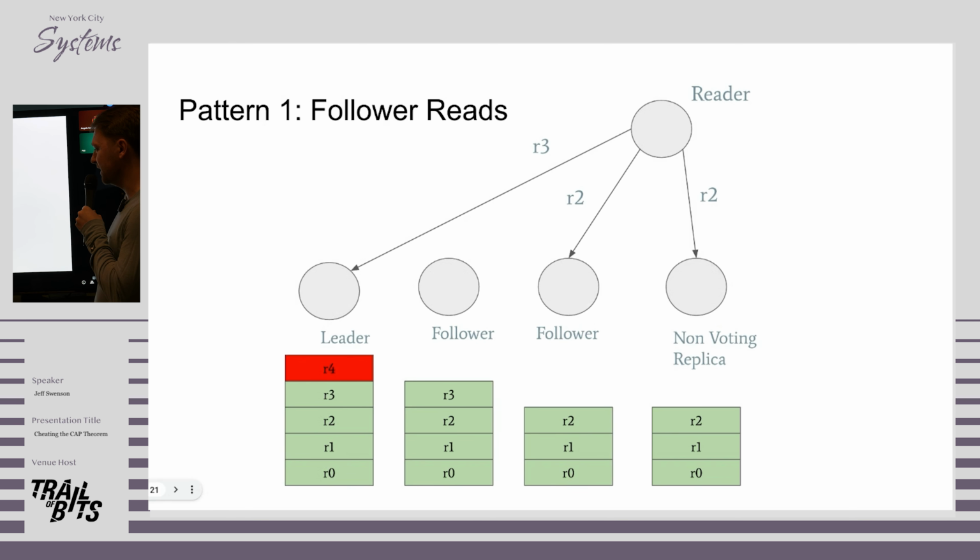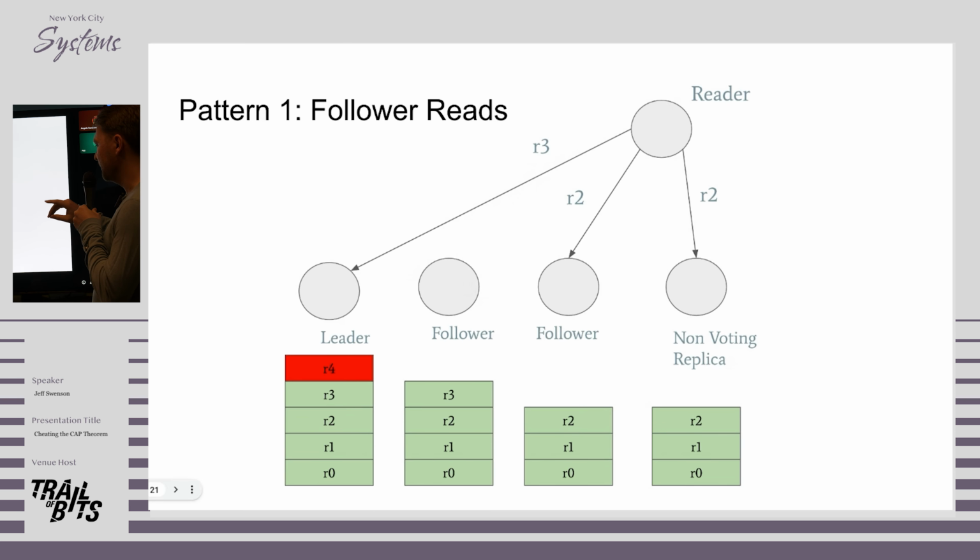We execute follower reads. When you have a raft log, you traditionally read from whoever the leader is because they have the most up-to-date data. If you don't care about having the most up-to-date data, you can read from a follower. This will be stale because they don't have whatever has been written, but you can get a quick read. And if you can tolerate staleness, this works. This is at least guaranteed to have been committed at some point, so it's not fully eventually consistent. It's more something like read committed.